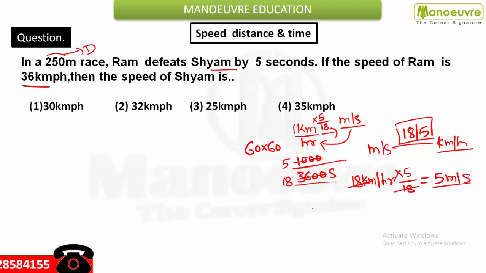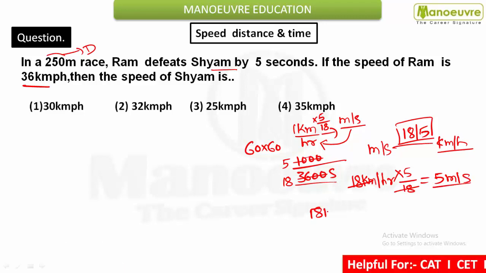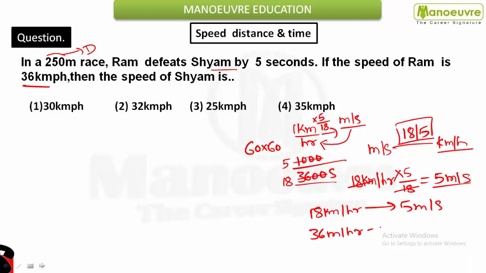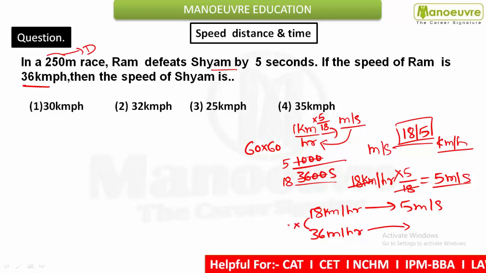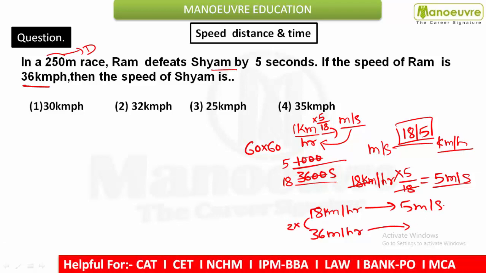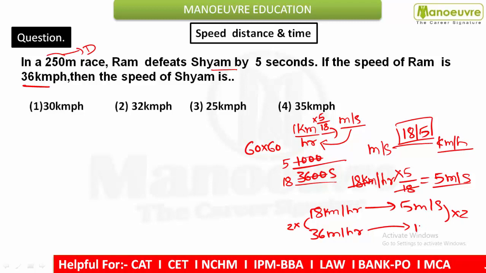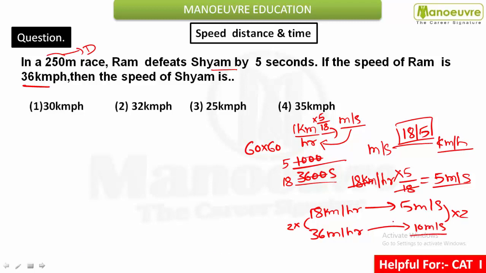That means 18 kilometer per hour is nothing but 5 meter per second. Similarly, if I want to convert 36 kilometer per hour into meter per second, then the multiplier is 5 by 18, so 36 times 5 by 18, 5 twos are 10 meter per second. Just multiply and you will get the value.